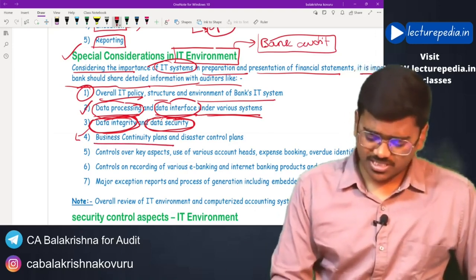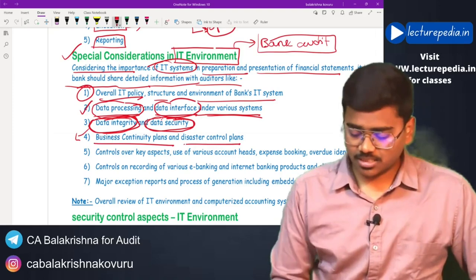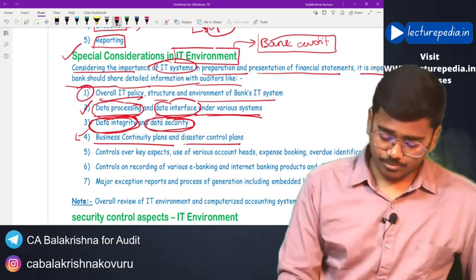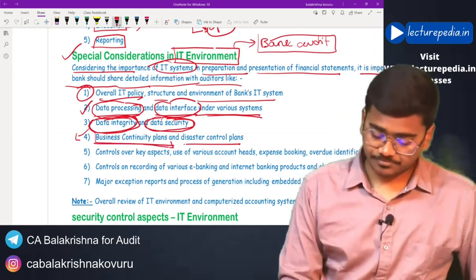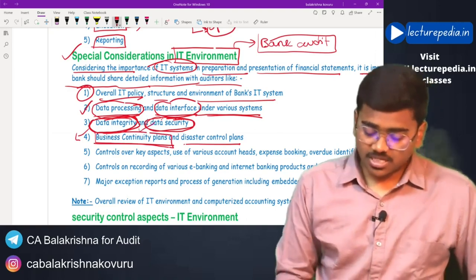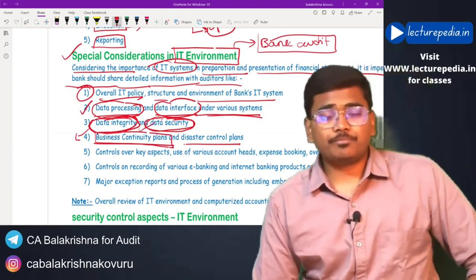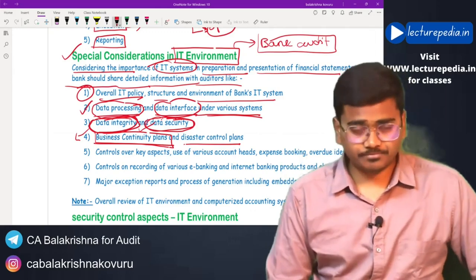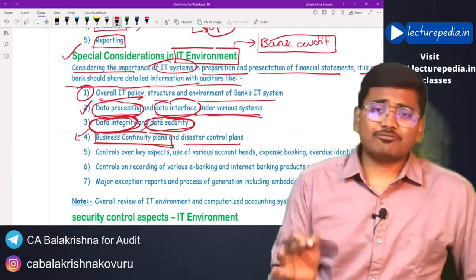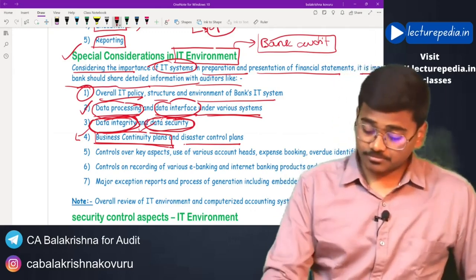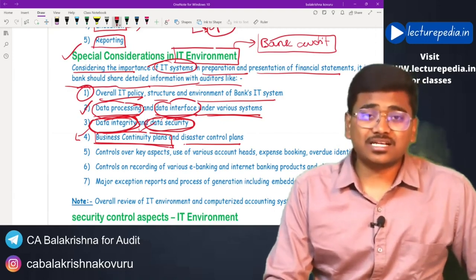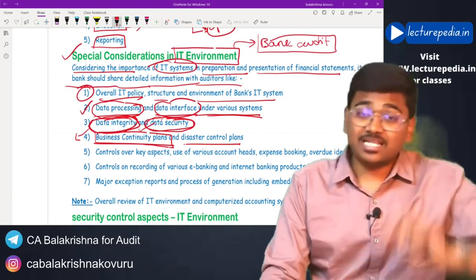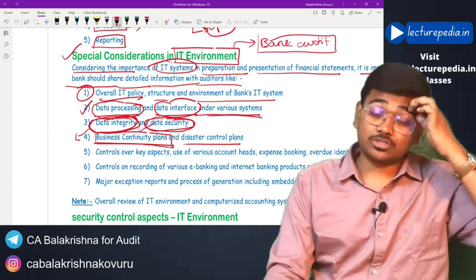Next, business continuity plan and disaster control plans. Business continuity plan means, let's say the server of the bank goes down. There will be a lot of transactions that will fail, and this will cause a lot of loss to the bank.